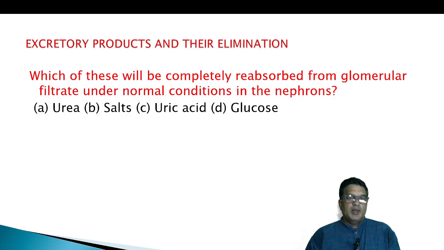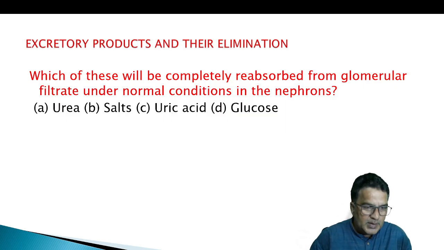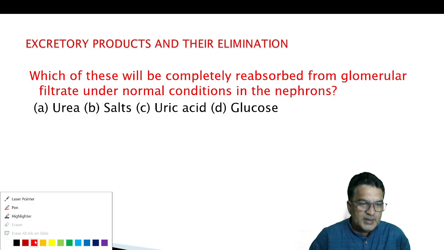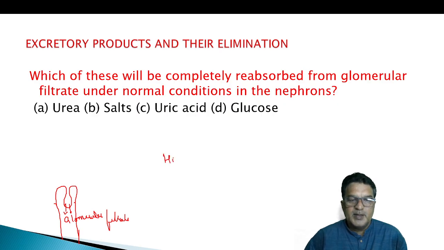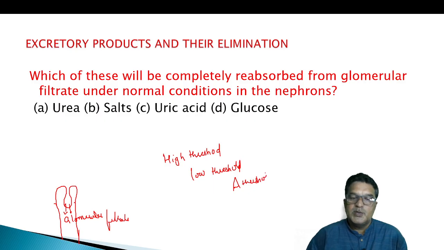Let's continue. Which of these will be completely reabsorbed from glomerular filtrate under normal condition in the nephron? Whatever entered the Bowman's capsule, we call it glomerular filtrate, or primary urine. We can classify these substances into three: high threshold substances, the substances which we require in large quantities, low threshold substances, and a threshold substances.